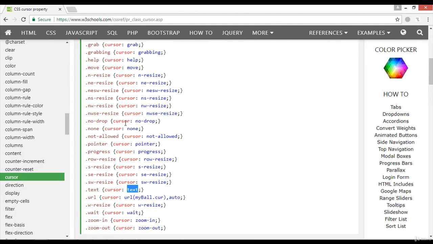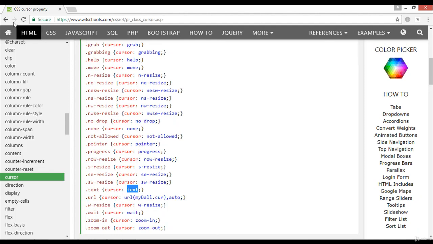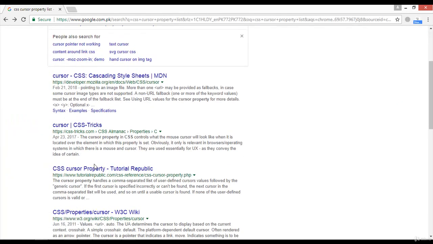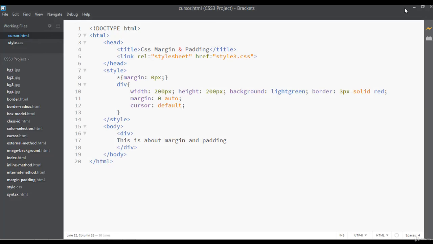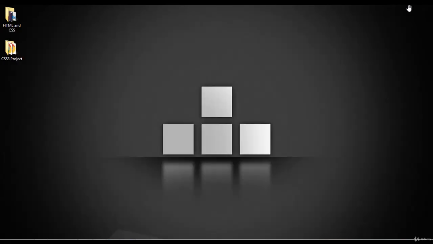You can find all the properties from w3schools.com. So simply write in the browser CSS cursor property list, so you can find this on many other websites also, like this website you can find here, but the best one is w3schools.com. So I hope you understand, it is clear for you about cursor properties inside CSS.